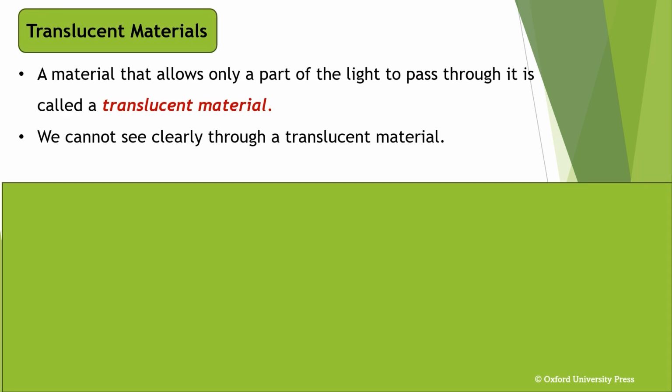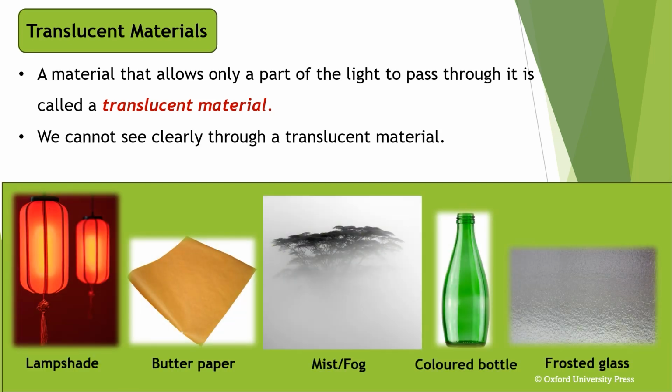A material that allows only some light to pass through it is called a translucent material. We cannot see clearly through a translucent material. Some examples of translucent materials include lampshade, butter paper, mist, fog, colored bottle, and frosted glass.